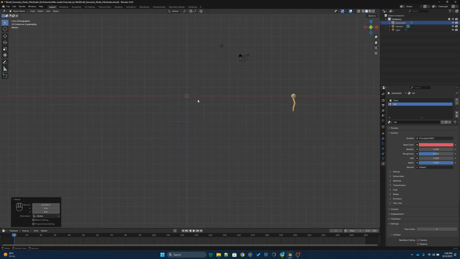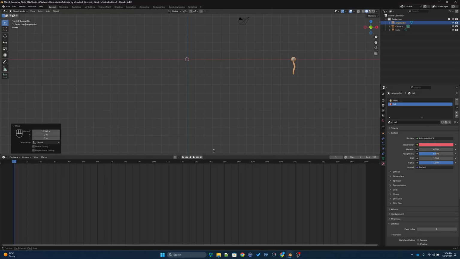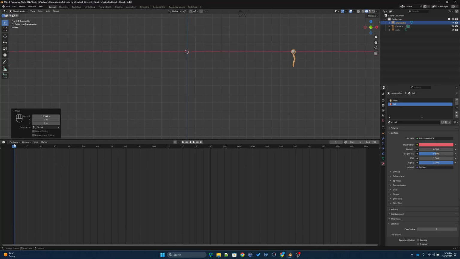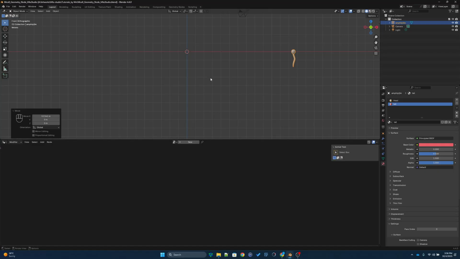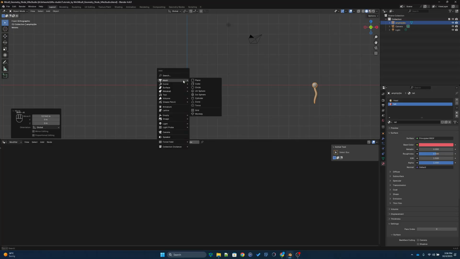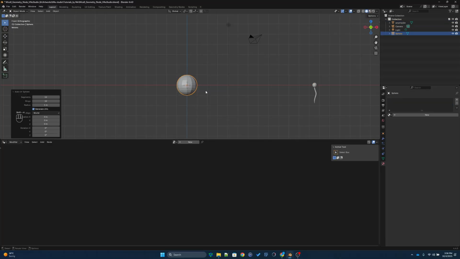Okay, so the next part is to create the geometry node for the micelle. So for that, let me take this window a little bit up, and then I'm going to go to the geometry node editor. So in order to make the micelle, we can add the mesh of UV sphere.